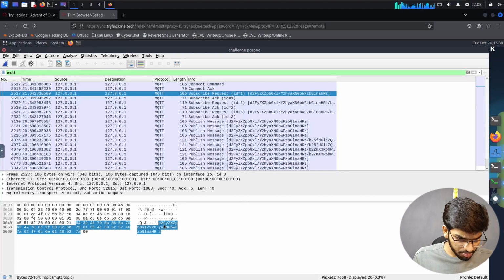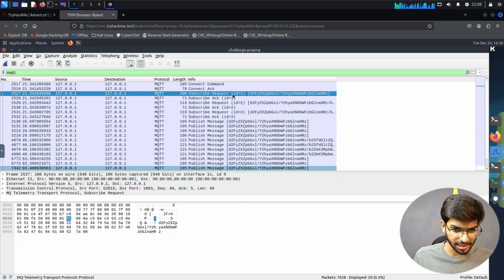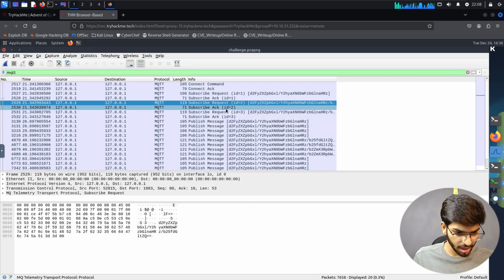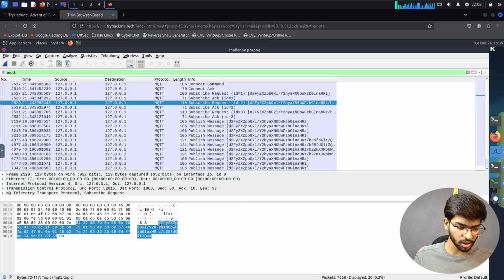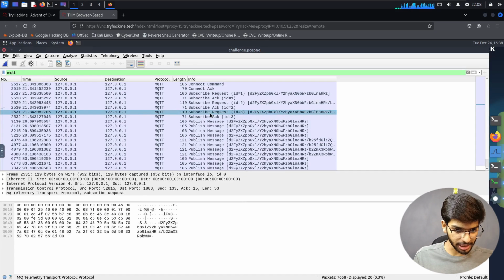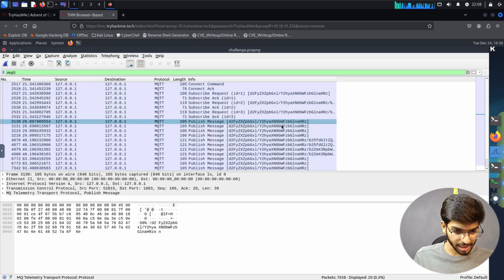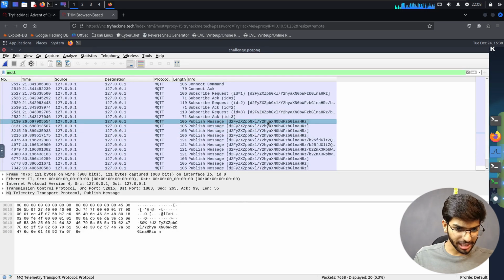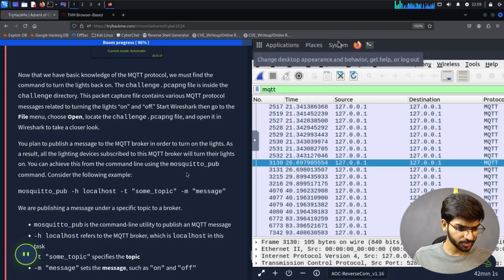So we see some encrypted data, looks like something. Then another request for something, oh, this for sure looks like base 64. Then subscribe acknowledgement, subscribe request, that also looks like base 64. Then publishing some data. Okay, so should we decode it or something? I don't know. Let's see.